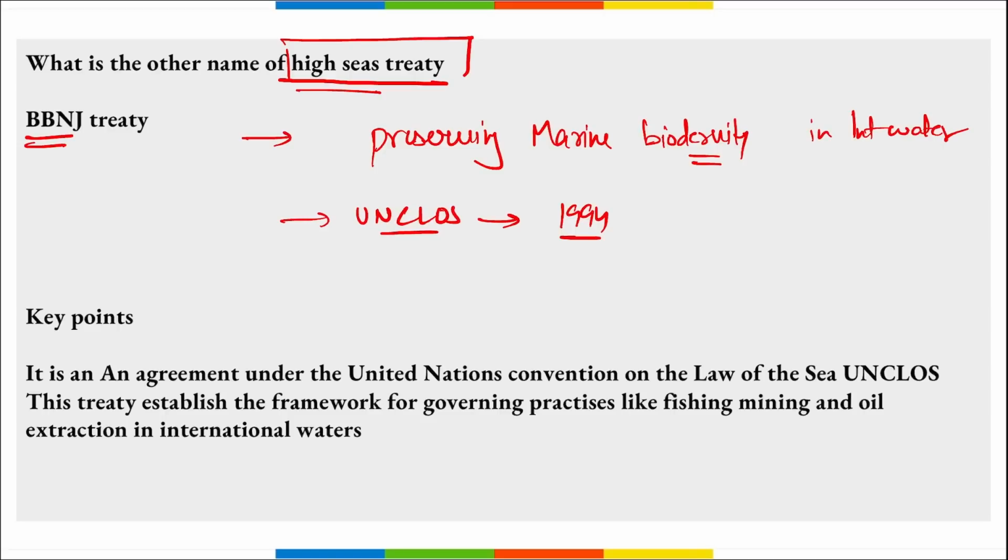And remember, the treaty has established the first ever framework for governing practices like fishing, mining, oil extraction in the international waters, correct? Then remember, the treaty established a framework for marine protected areas, and this will be open for signature in New York for 2 years starting 20th of September 2023, right? Also remember, it is an agreement under the UNCLOS, and this treaty established the framework for governing practices like fishing, mining, and oil extraction in the international waters.